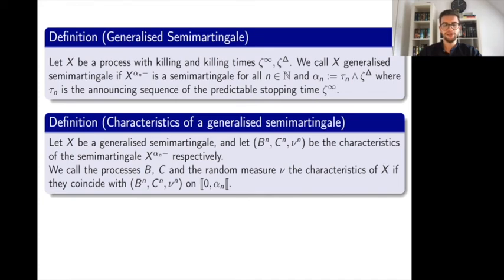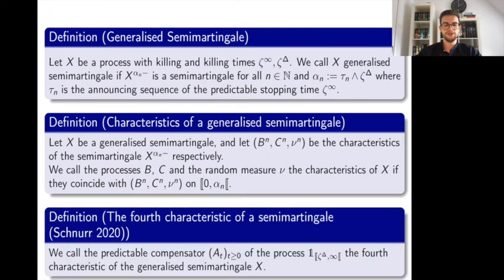So we are in need of a new characteristic, and we will call this characteristic the fourth characteristic of a semi-martingale. This concept was introduced by Alexander Schnurr in 2020, and we call the predictable compensator of the stated indicator process the fourth characteristic of the generalized semi-martingale X.